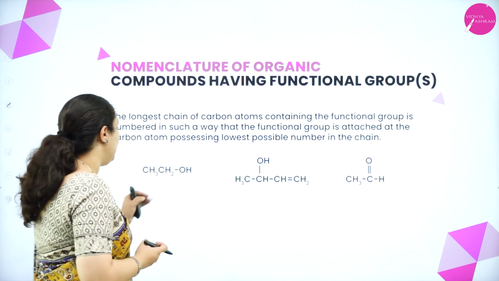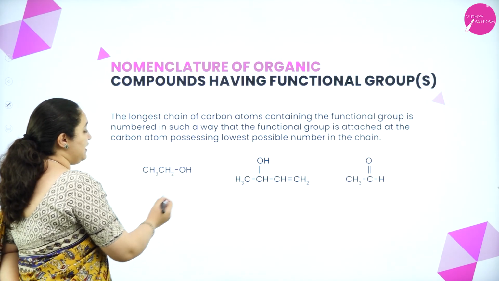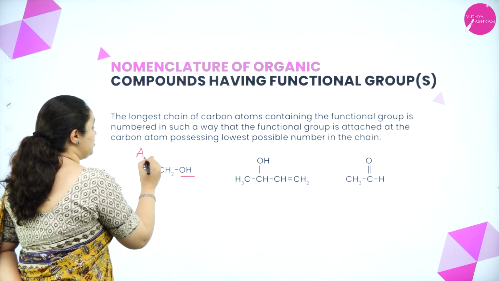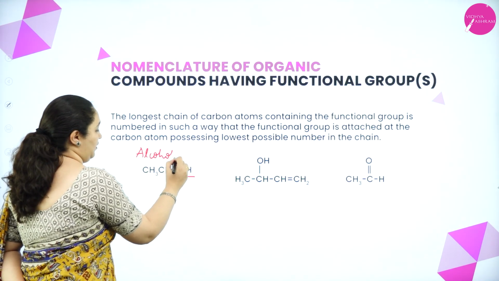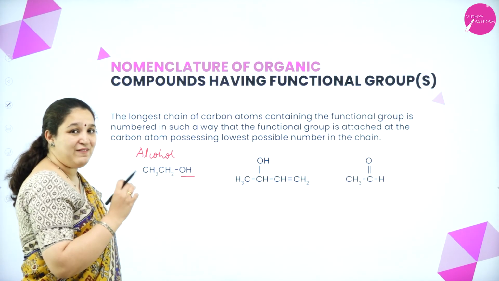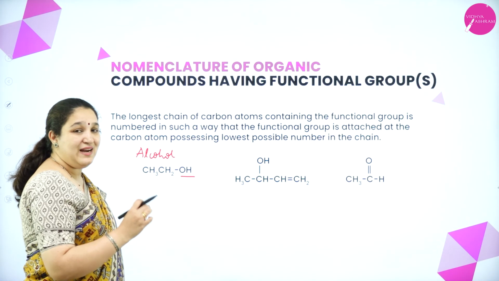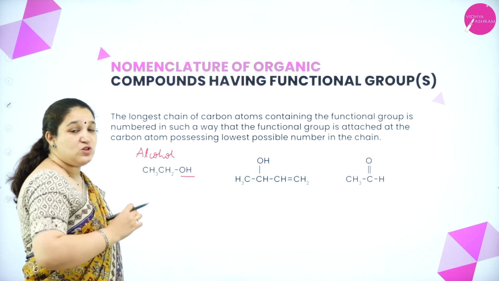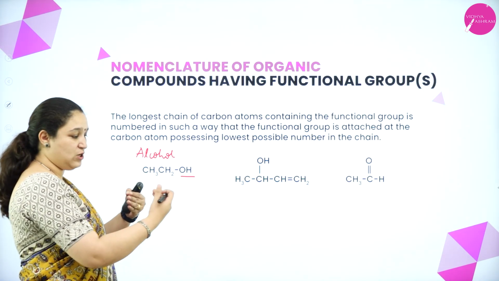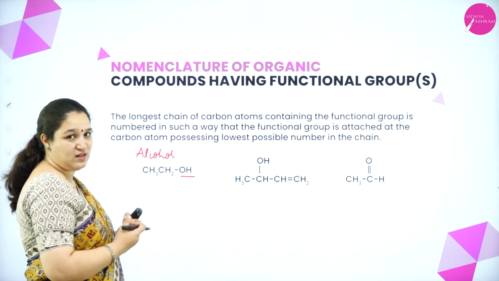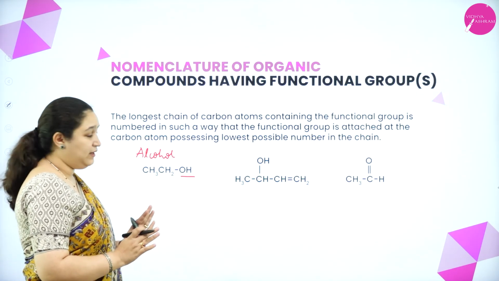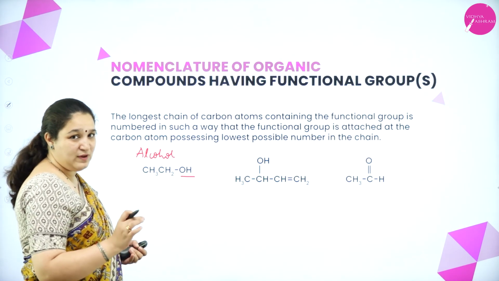For example, here I have CH3CH2OH. When OH is present, I get to know it is alcohol. Always remember, when only one functional group is present, it is the secondary suffix. So in the IUPAC name, we have different parts: prefix, root word, primary suffix and the secondary suffix. Here it's a straight chain, so there is no prefix. Root word tells us about the number of carbon atoms.